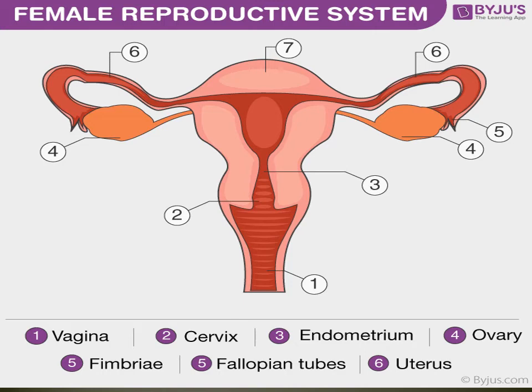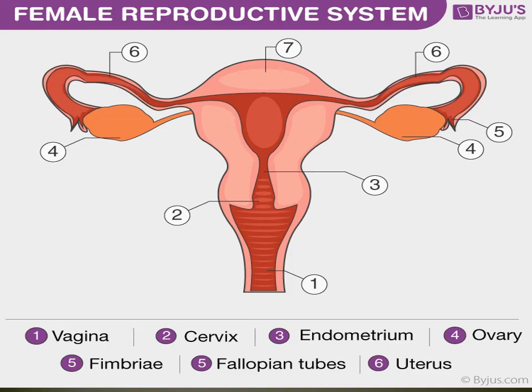Okay. Female reproductive system: vagina, cervix, endometrium, ovary, fimbriae, fallopian tubes, uterus. These are the parts of the female reproductive system.